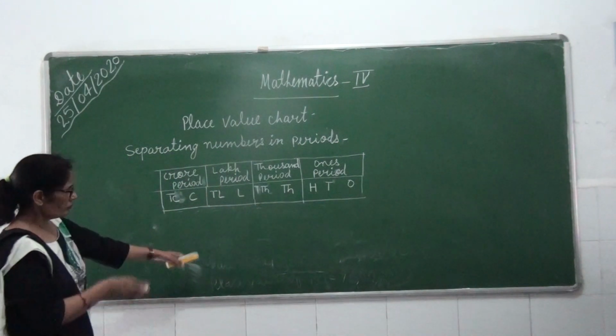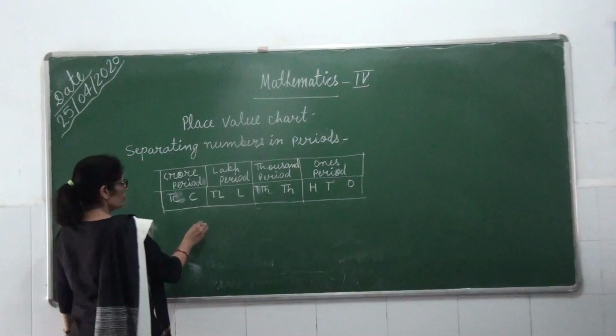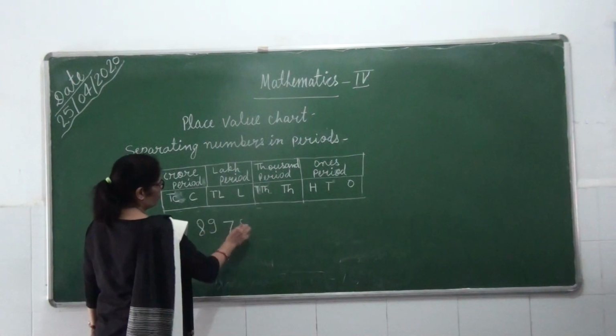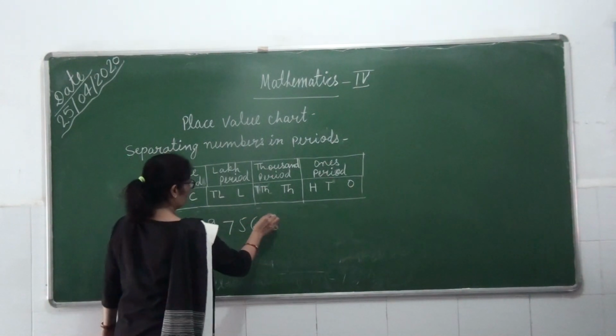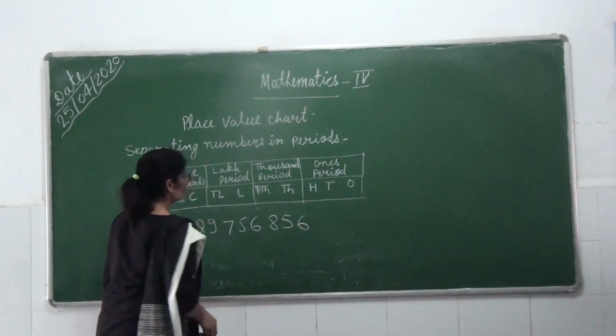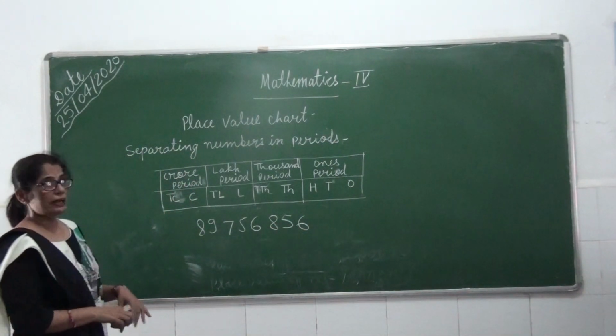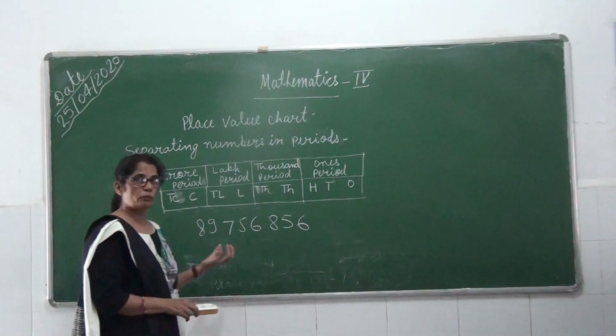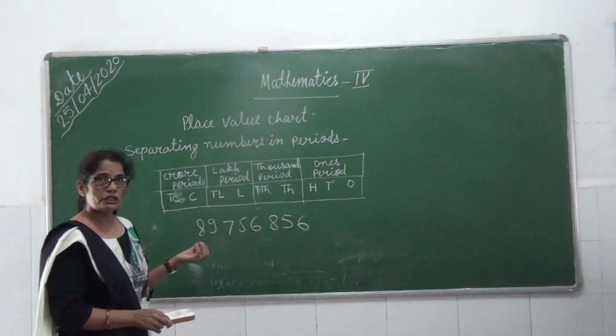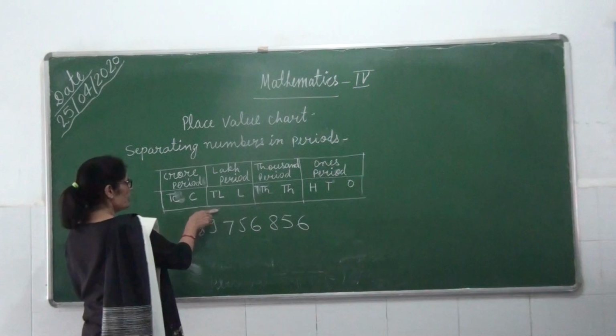If I write a larger number here, now we will separate it by using commas. We will use commas to separate it into periods.